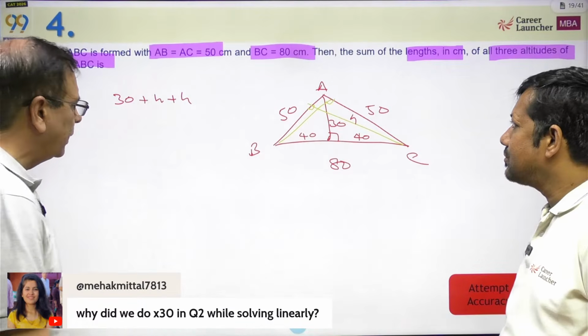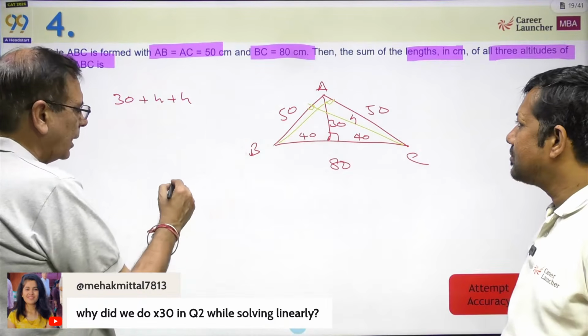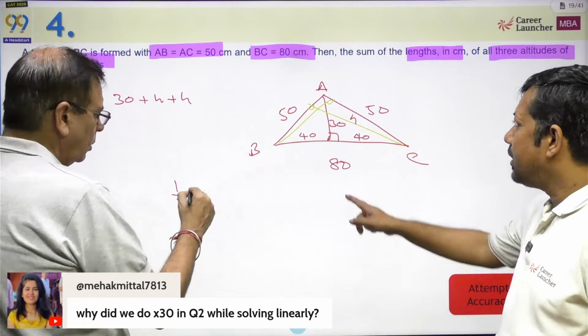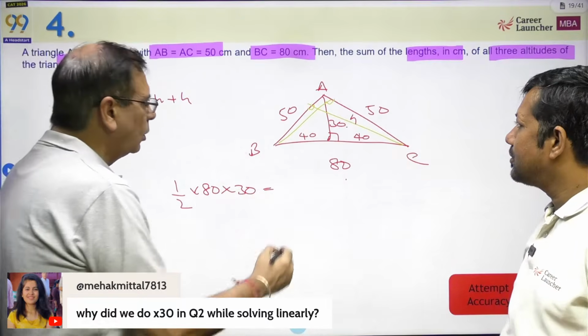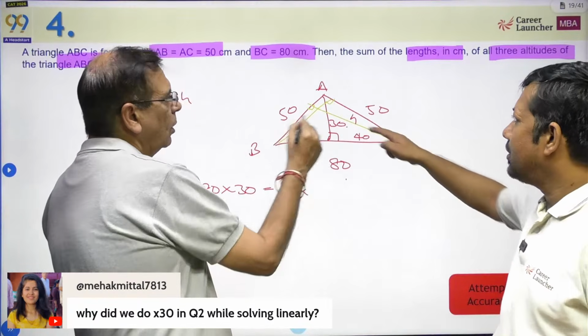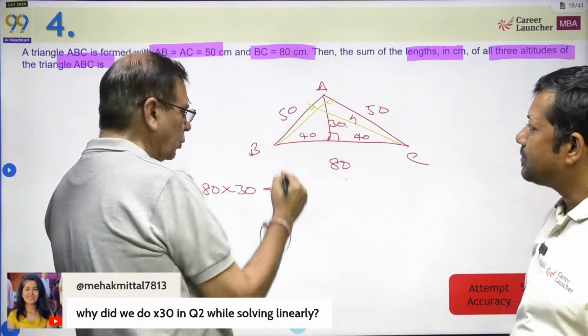How do you find the altitude? Half base into height. Area of the triangle kya hai? Half into 80 into 30. This should be equal to half into h into 50. This is h into 50.